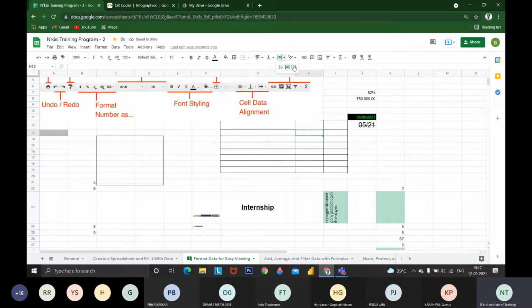You can rotate text, especially if you have more text. I have text like this, and I don't want this to be disturbed. I have January data here, but some data is missed out. If I want that data to be represented, we can wrap it.